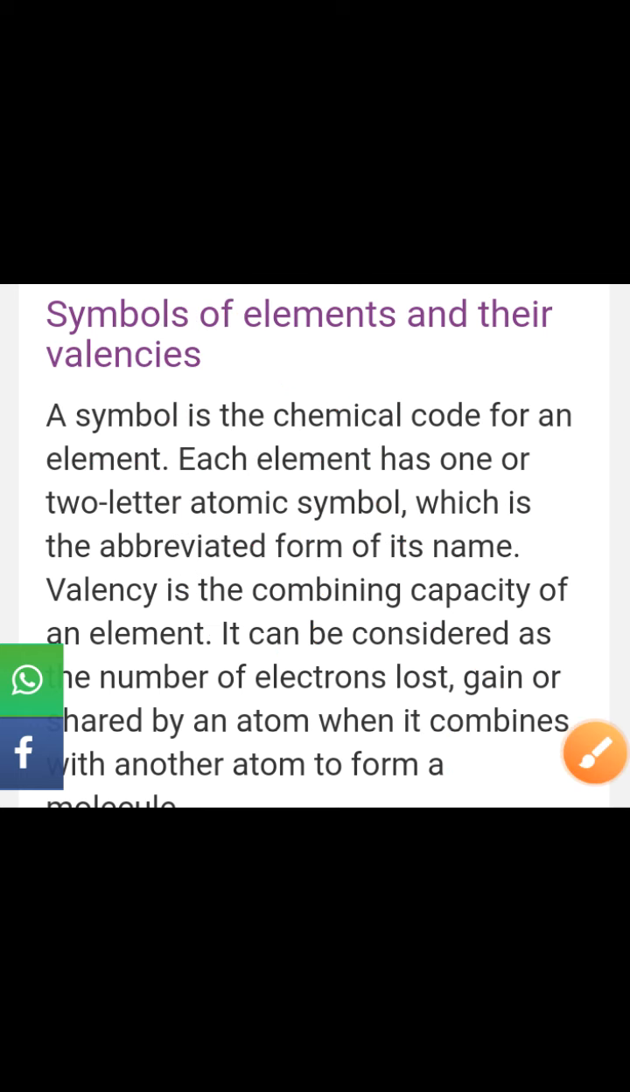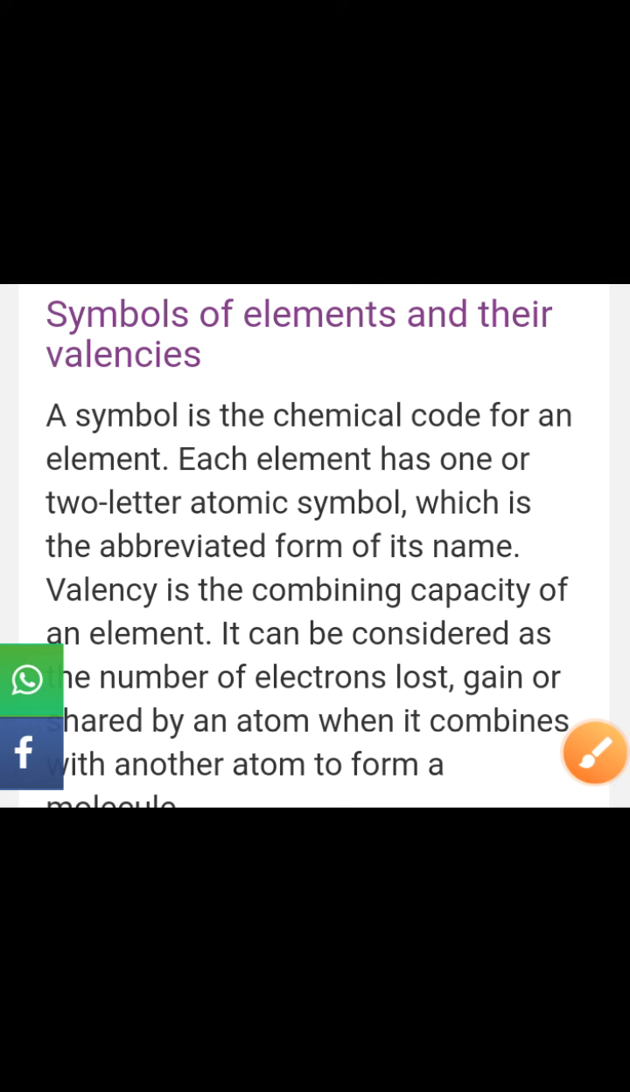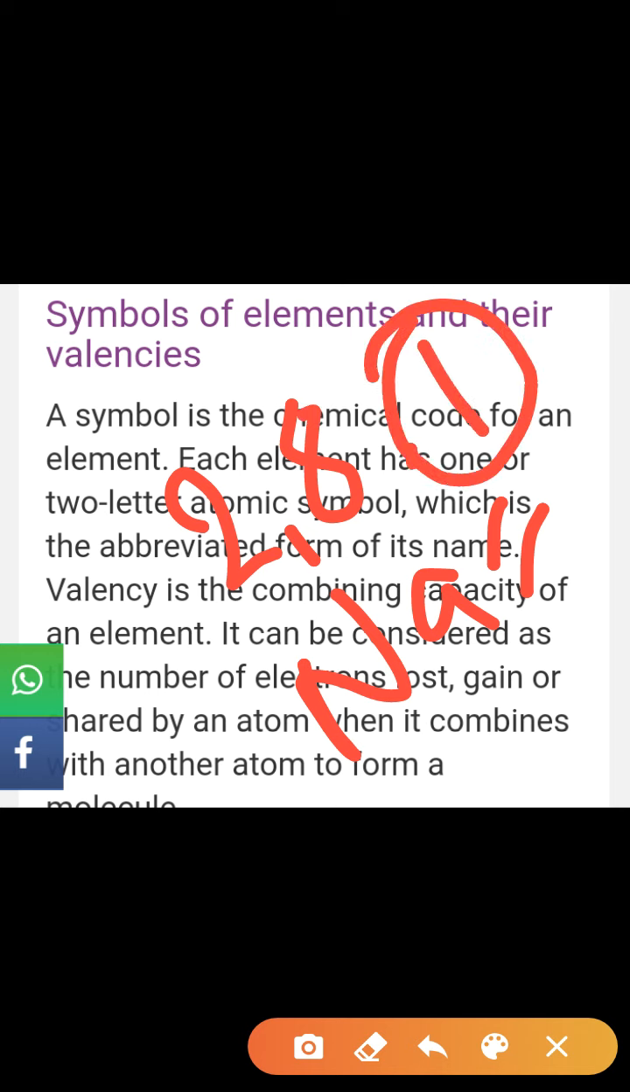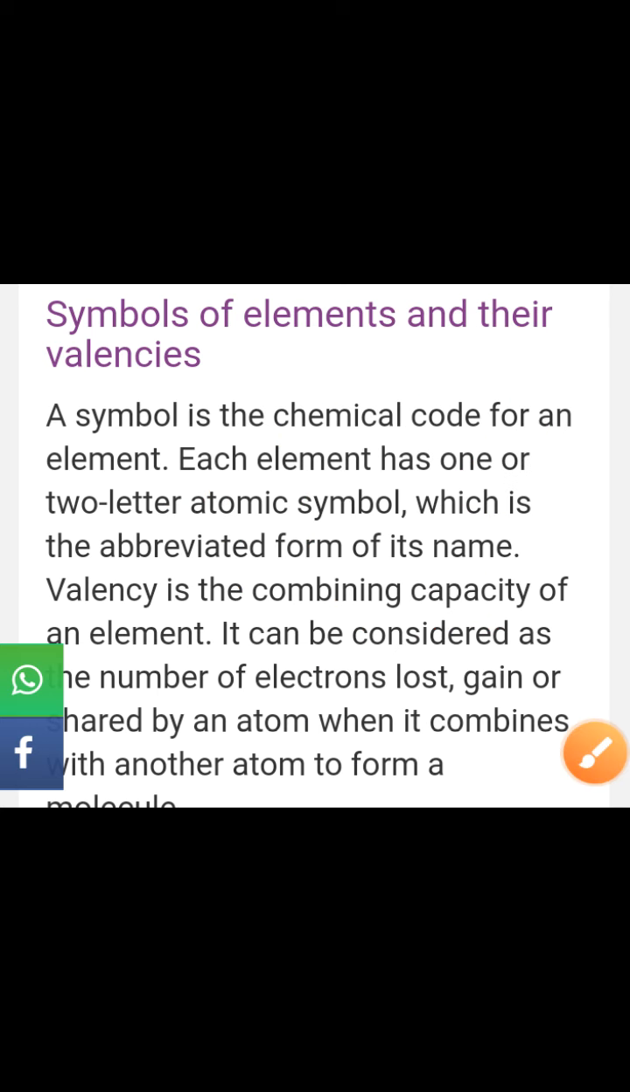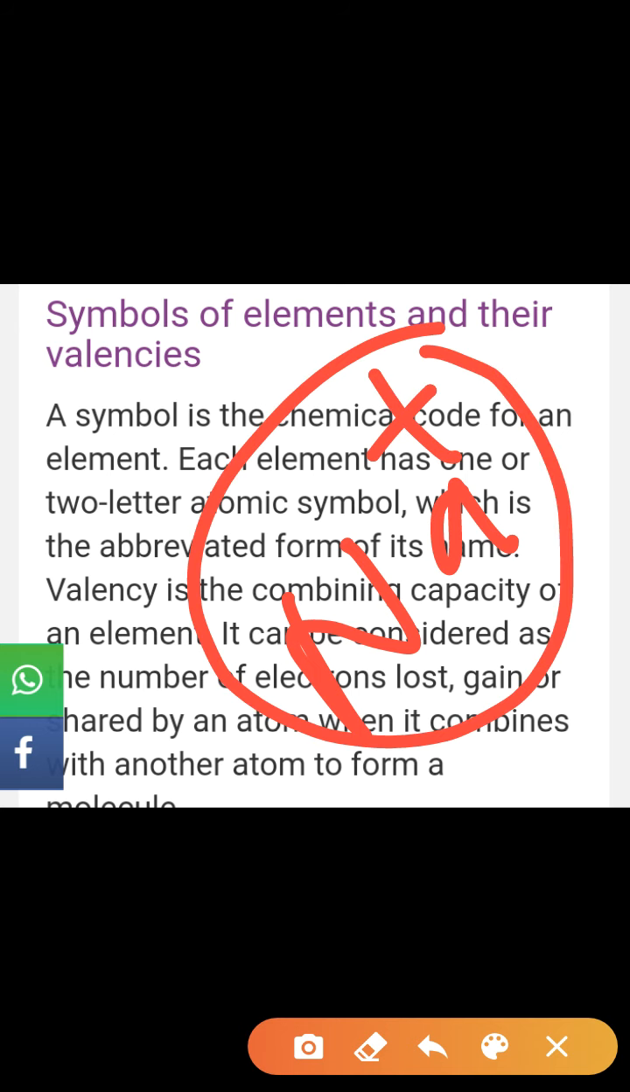Okay. So a symbol is the chemical code of an element. Each element has a one or two letter atomic symbol, like Na for sodium and K for potassium, which is the abbreviated form of its name. Valency is the combining capacity of elements. We can find the valency of any element, like sodium. What will be the valency of sodium? The electronic configuration is 2 8 1, with 1 electron in the outer orbit. That's why it will lose it and carry 1 positive charge. So this is the valency of sodium. We will study it in class 9.